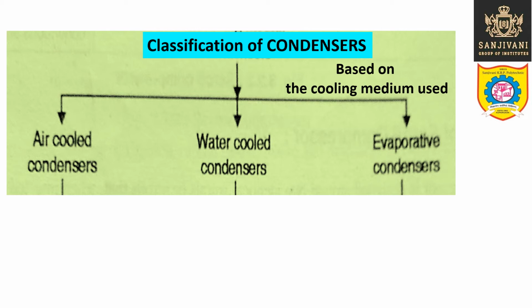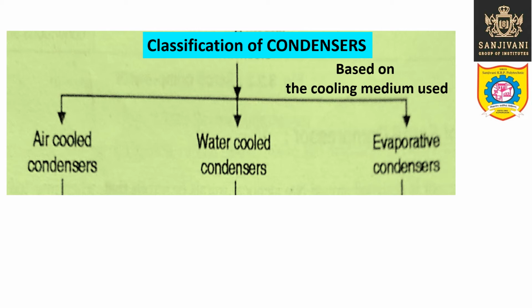But in some condensers, though water is used as the cooling medium, this water is evaporated with the help of the air, right? So the stream of air is flowing over the condenser coil along with the water. This air may flow over the condenser naturally or in a forced manner.